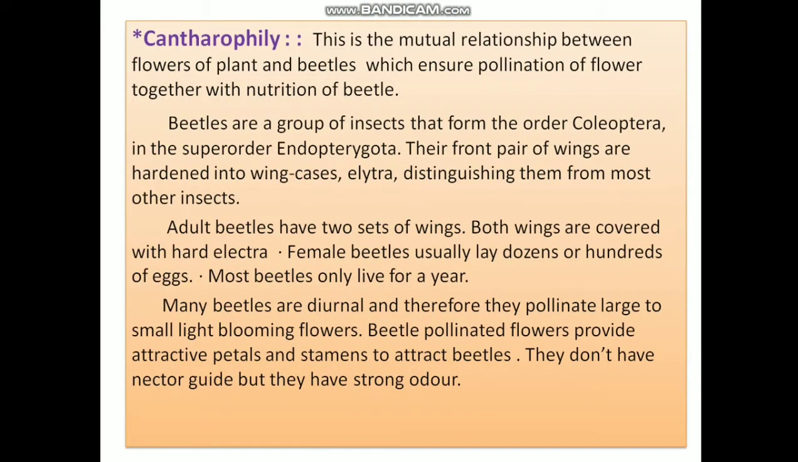Cantherophily. This is the pollination by beetles. This is the mutual relationship between flowers of plants and beetles which ensures pollination of flowers. Together with that, there will be nutrition for the beetles.